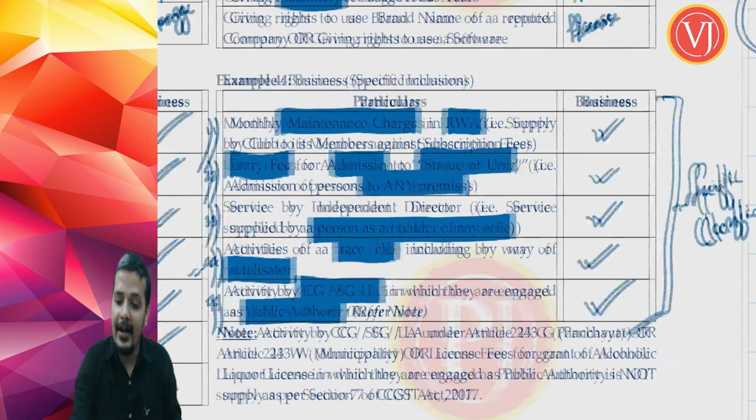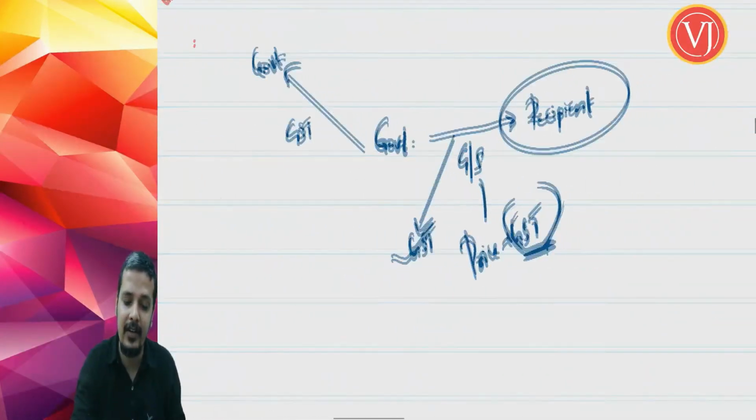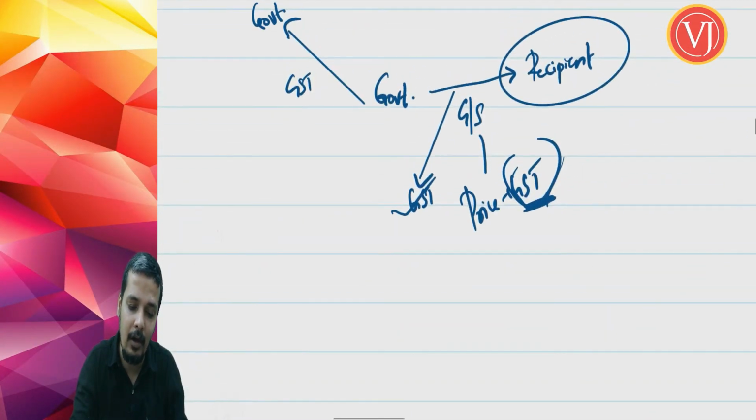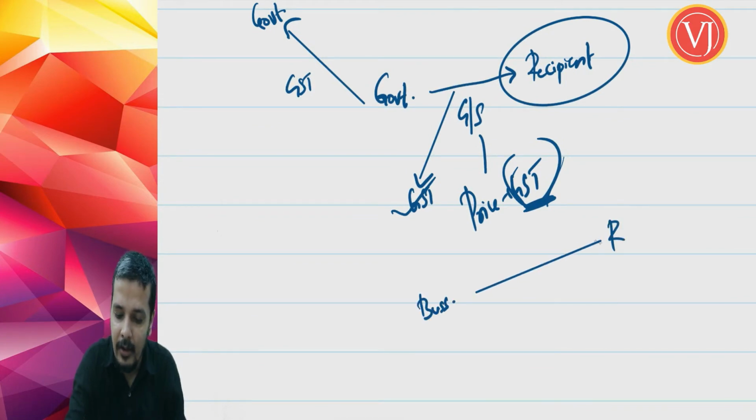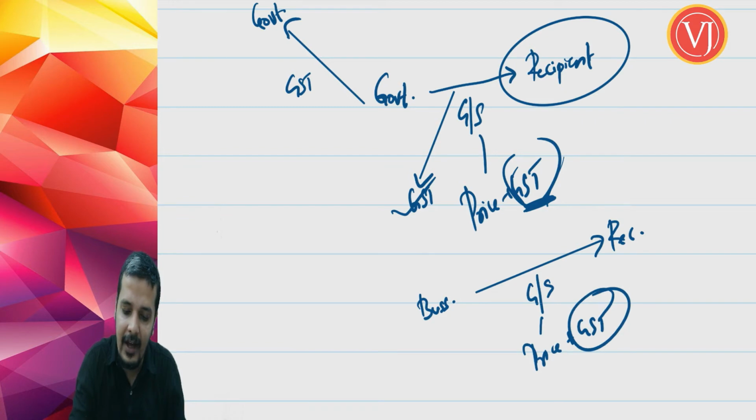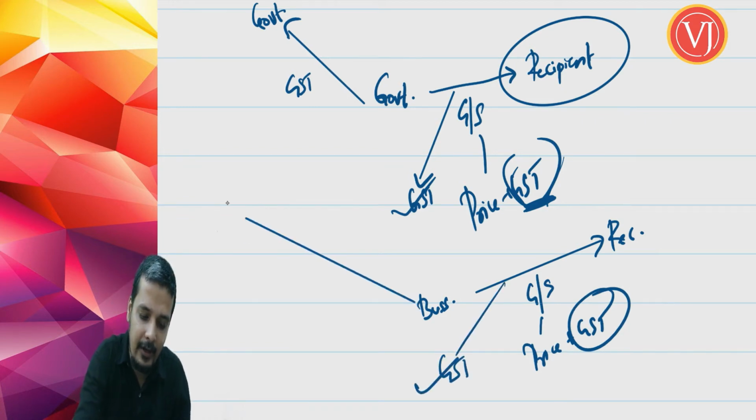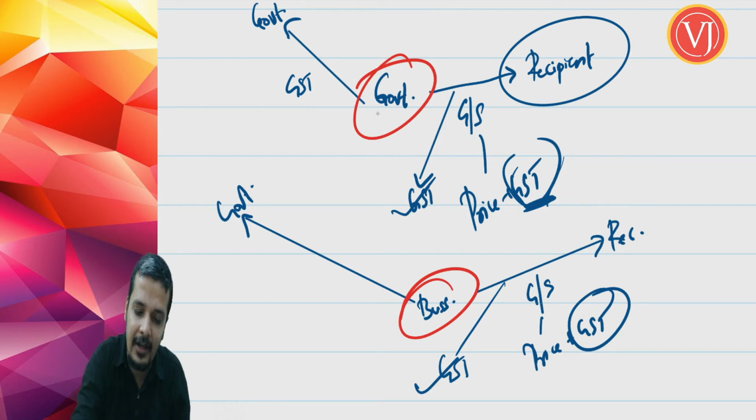And another reason why government is required to pay GST is that if the same goods or services are supplied by a normal businessman to a recipient, they are going to charge GST. When they are going to charge GST and pay it to the government, they expect that when the same goods or services are supplied by the government, even government should charge GST.